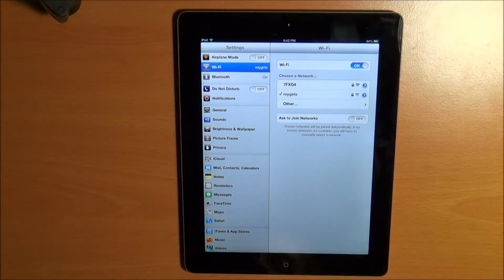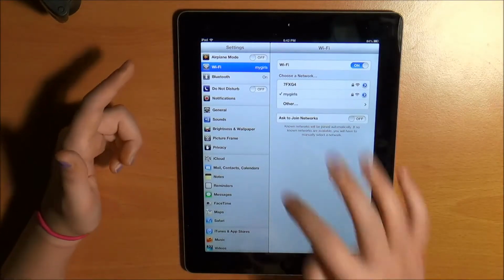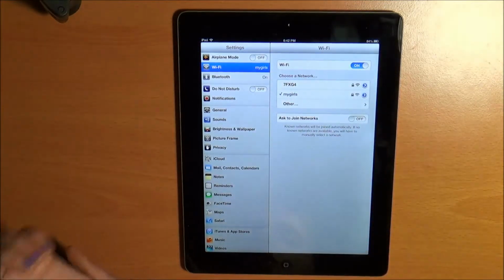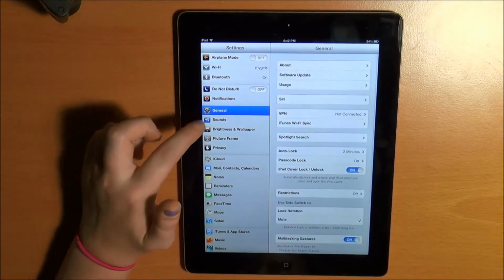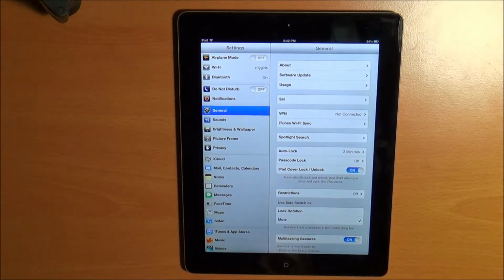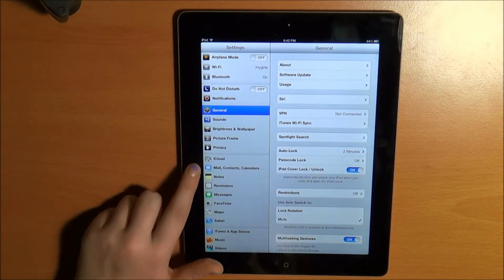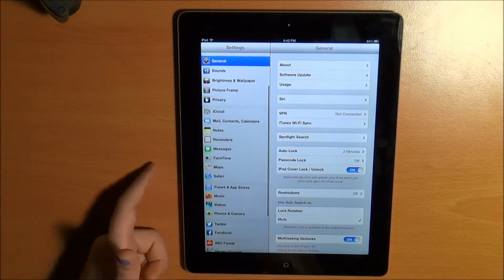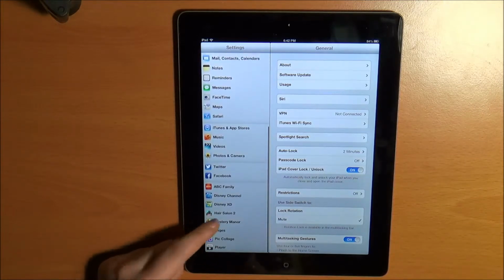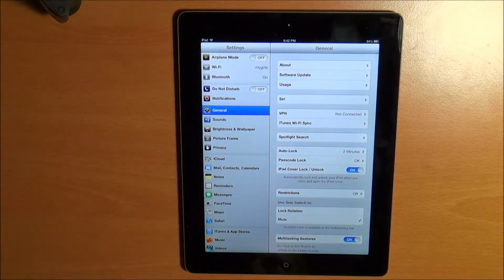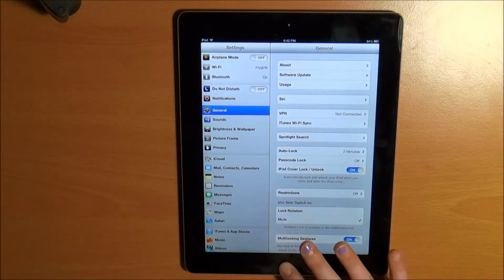More things that you might want to know is the do not disturb. That's like airplane mode too. You just turn it on and you can't be disturbed. Notifications. General is where a lot of this stuff is, so you can look through this and you can put on your passcode lock and all of that sort of stuff. Brightness and wallpaper. And those are my main ones. General is the one that I probably use most because it has like everything in there. So yeah.